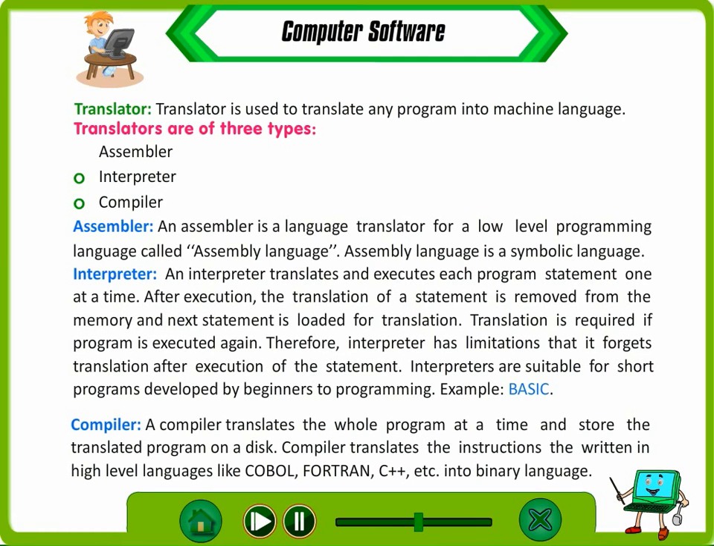Compiler. A compiler translates the whole program at a time and stores the translated program on a disk. A compiler translates the instructions that are written in high-level languages like COBOL, Fortran, C++, etc. into binary language.